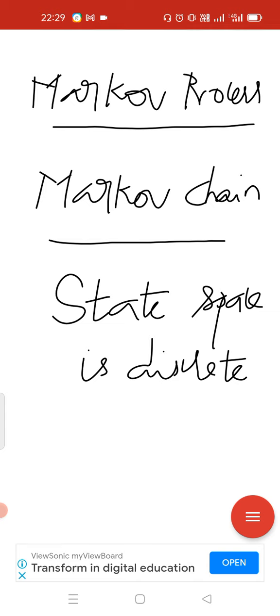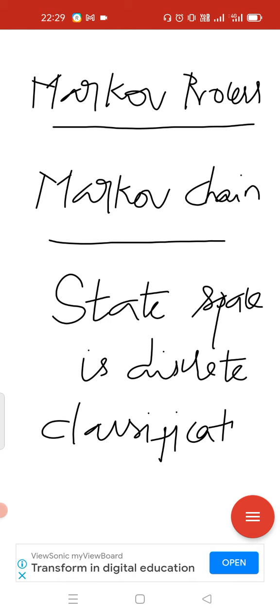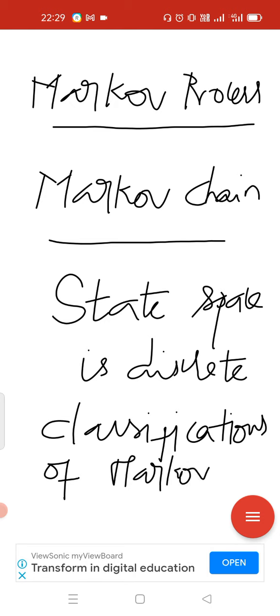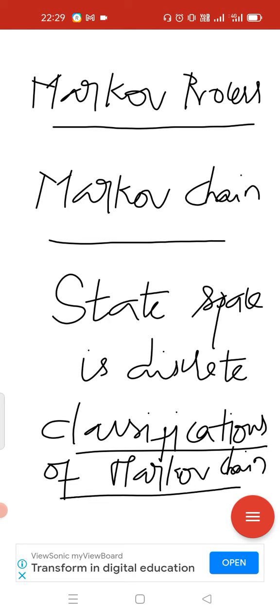And we have seen the classifications of Markov chain. I have given one table in our class, classification of Markov chain depending upon the state space and time domain. So we have 4 types of Markov chain. You please refer to our classwork notebook.